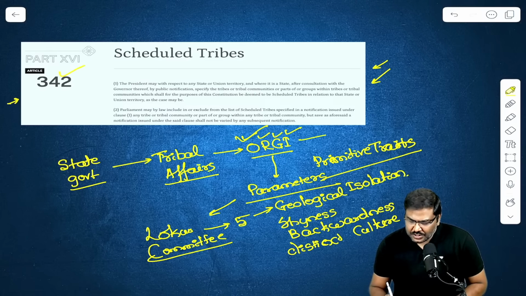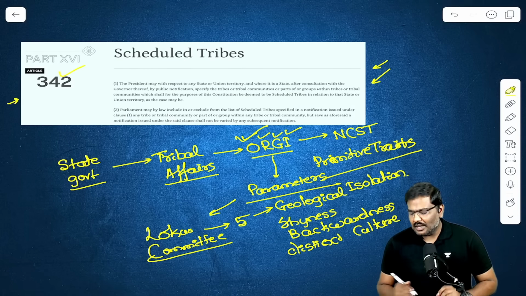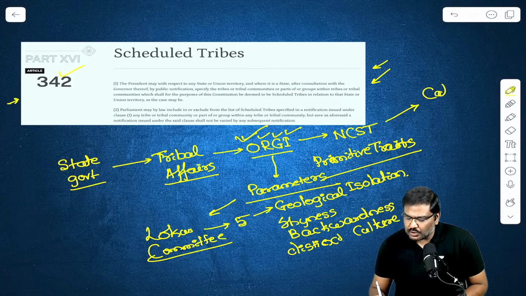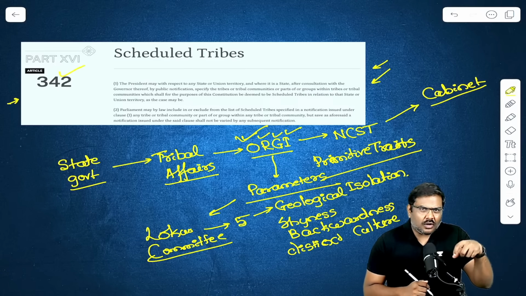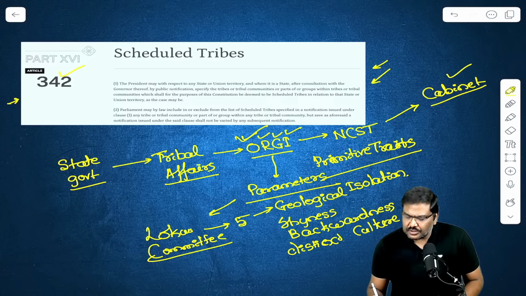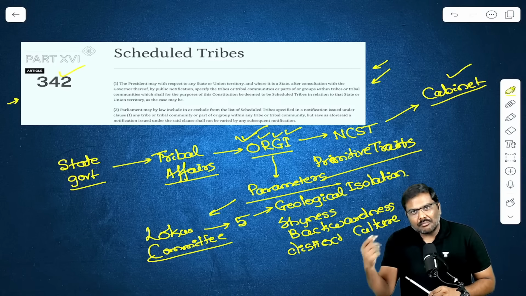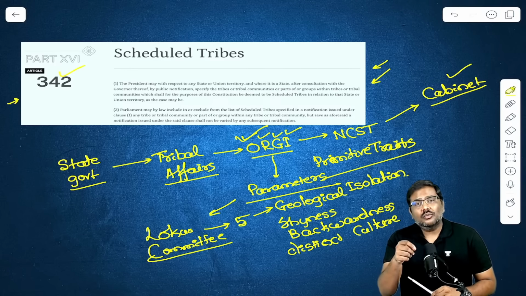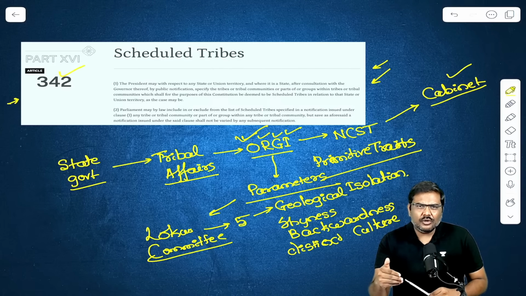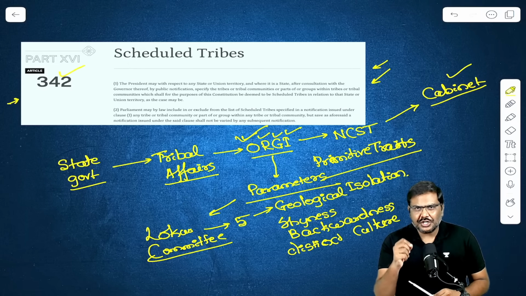And after ORGI approval is provided, it will be sent to National Commission on Scheduled Tribes, NCST. And after this, finally it will be sent to Cabinet. Is everybody okay with the process here? Do let me know in the chat section. After all of this happens, it will be sent to the Cabinet. Then a bill to amend the list will be introduced in the Parliament, approved, sent to the President. Once the assent is given, these communities are part of the scheduled tribes.